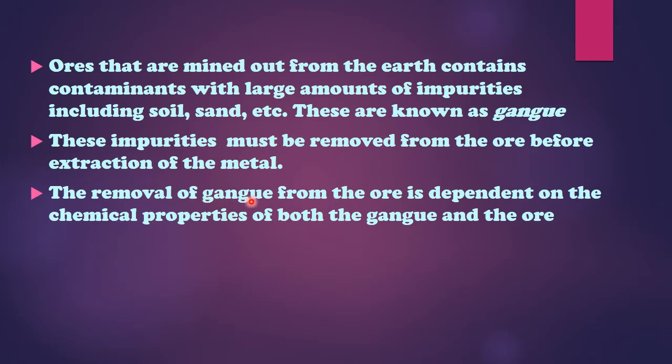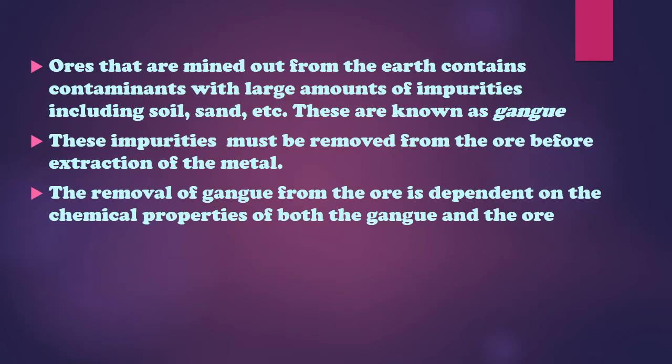The removal of gangue from the ore is dependent on the chemical properties of both gangue and ore. So when we have to remove these impurities, we need to look at the properties of gangue particles and also at the properties of the ore. Only then can we decide which method to use to separate the gangue particles from the ore. That's why we were studying the physical and chemical properties of metals and non-metals, so that we can use those properties while separating the gangue particles from the ore. You need to remember that when we take out a metal from the earth, it has lots of impurities.